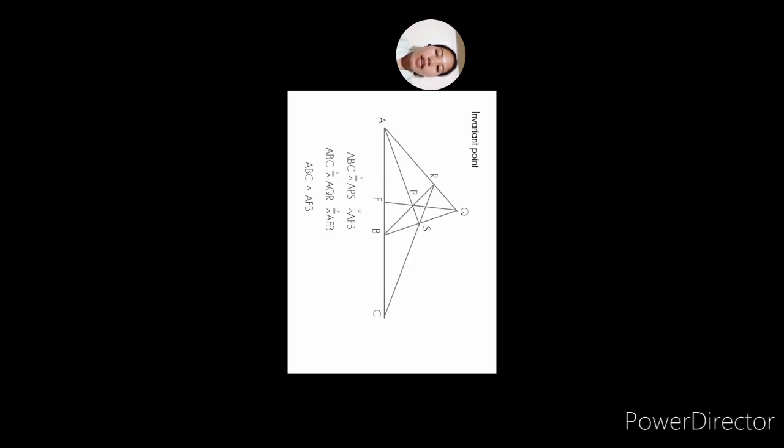The line A corresponds to itself, and then we have SQB. So B corresponds to Q, and then another one, we have SRC that passes through R and C. So from ABC to AQR, and from AQR to AFB centered at P. Then we will look at the pencils of the lines that pass through P. So the A again corresponds to itself,